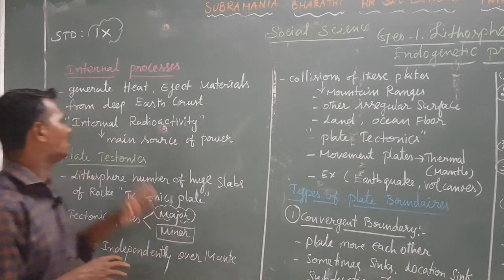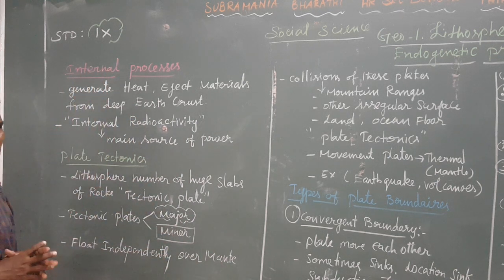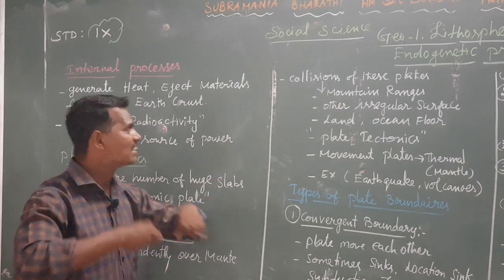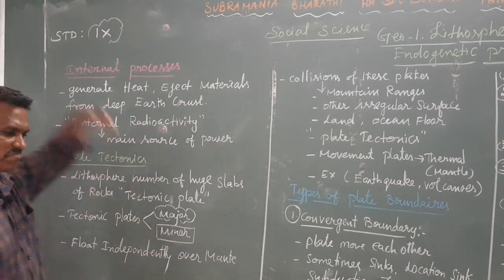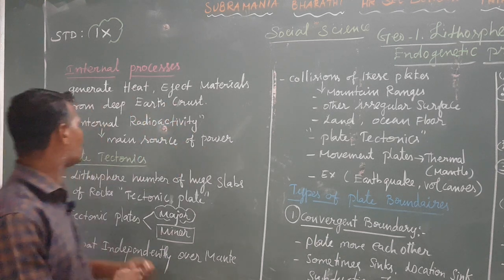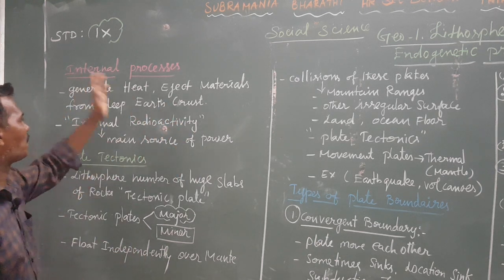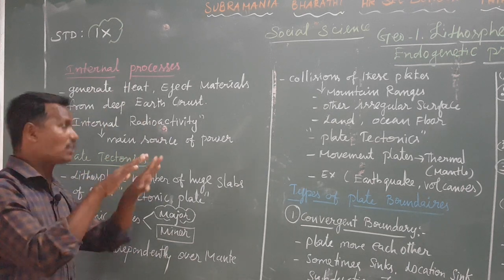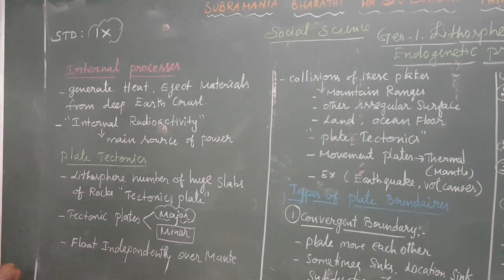Do you understand? Internal process means heat producing, and some material exits from the deep earth crust. The main source is internal radioactivity. That's all about the internal process topic.